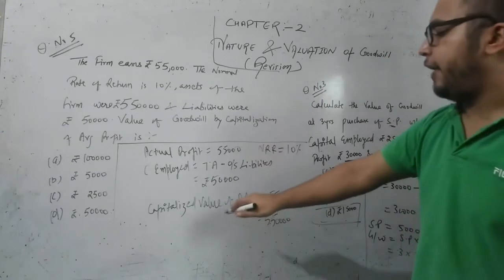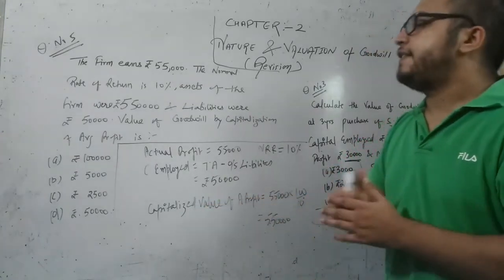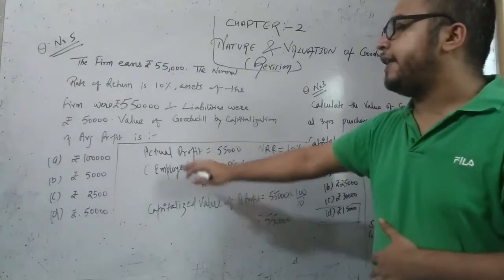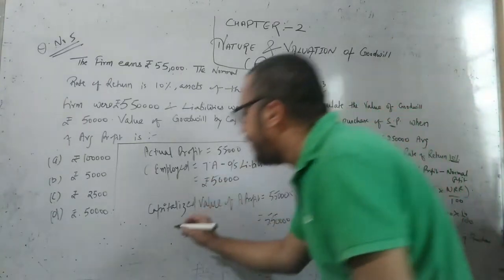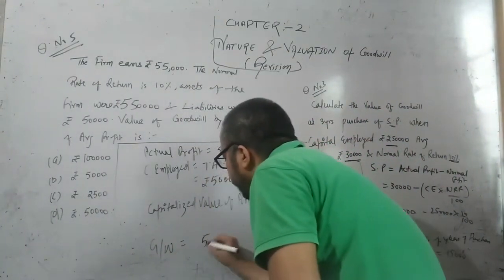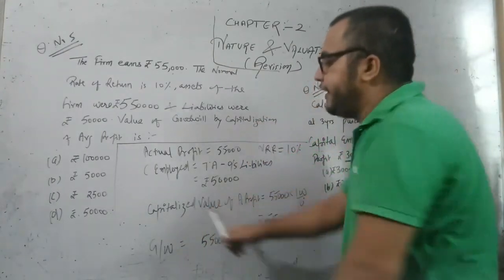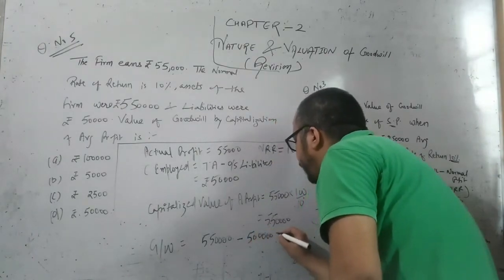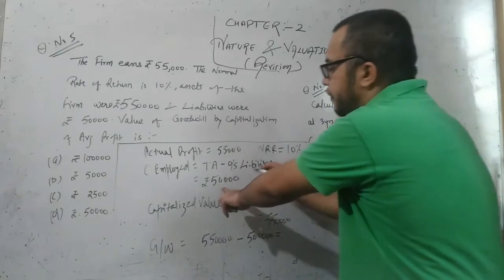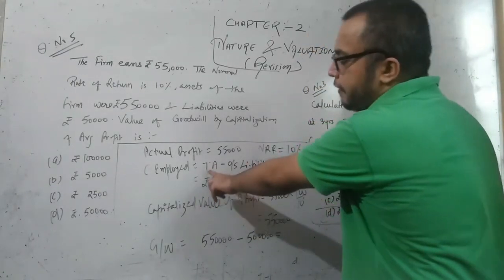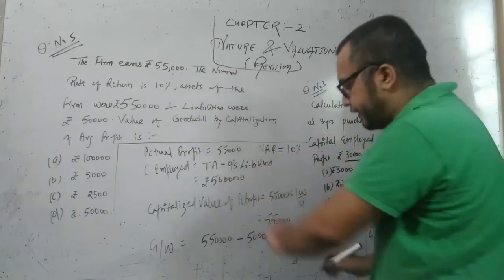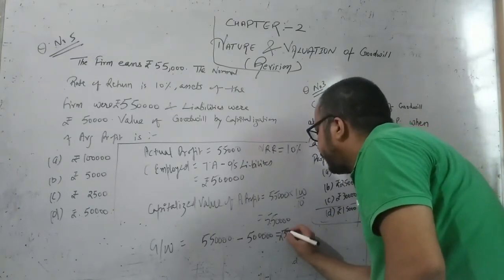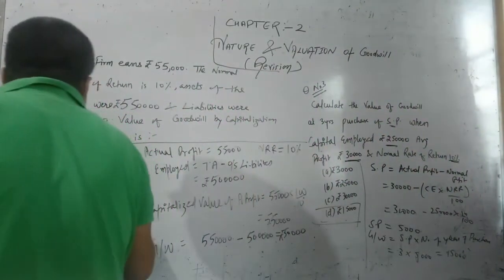Once you get the capitalized value of average profit, your next step is to compute goodwill. And if you remember, goodwill means capitalized value of actual profit minus actual capital employed. So goodwill is 5,50,000, which is the capitalized value of average profit, minus actual capital employed, and the amount of actual capital employed is rupees 5 lakh. That amount is computed by us by subtracting outsiders liability from total assets. So the value of goodwill is 50,000. Therefore, again option D is correct.